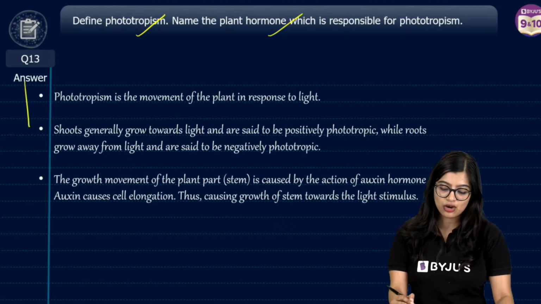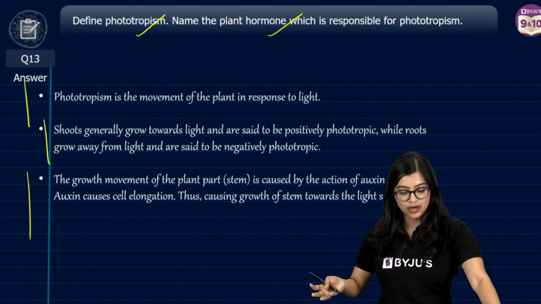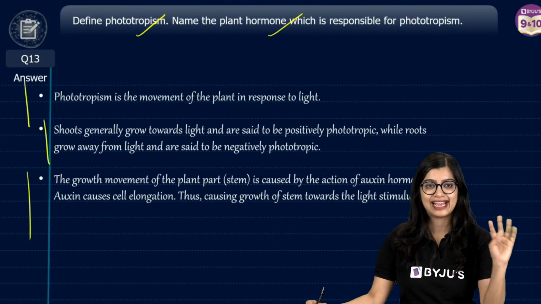So you can write 1 mark for what phototropism is, 1 mark for the hormone, and 1 mark on how the auxin hormone is the one that is responsible for this. Diffusion of auxin. Exactly.